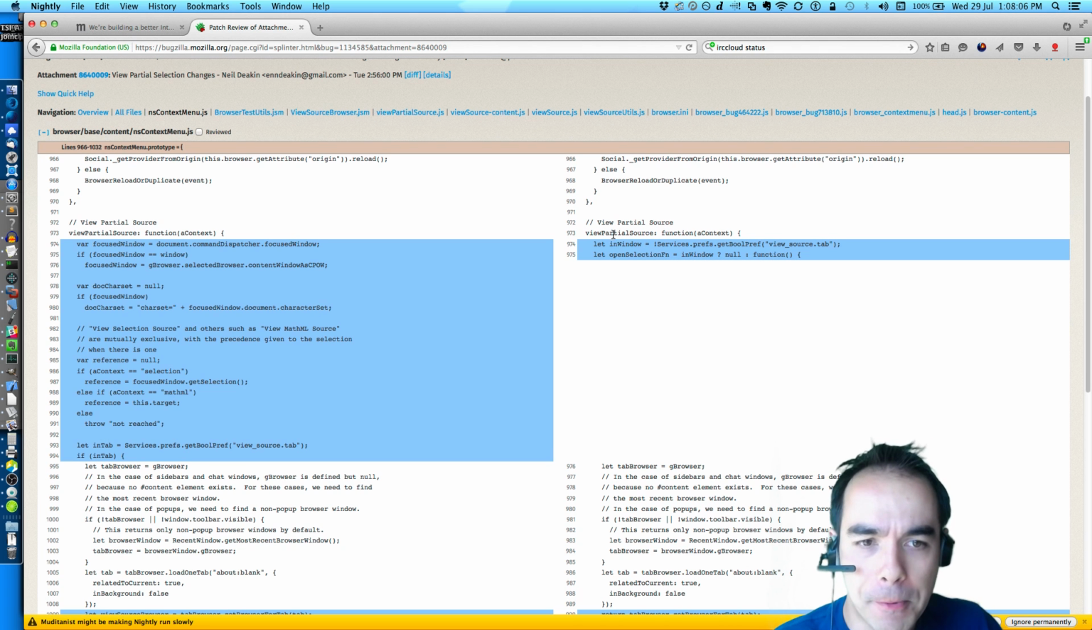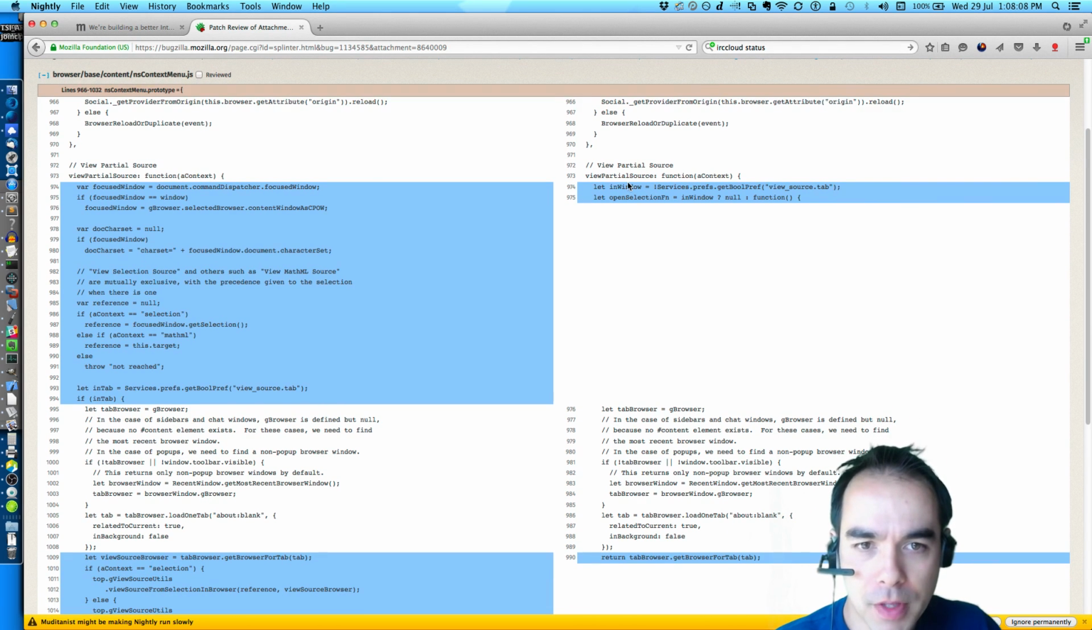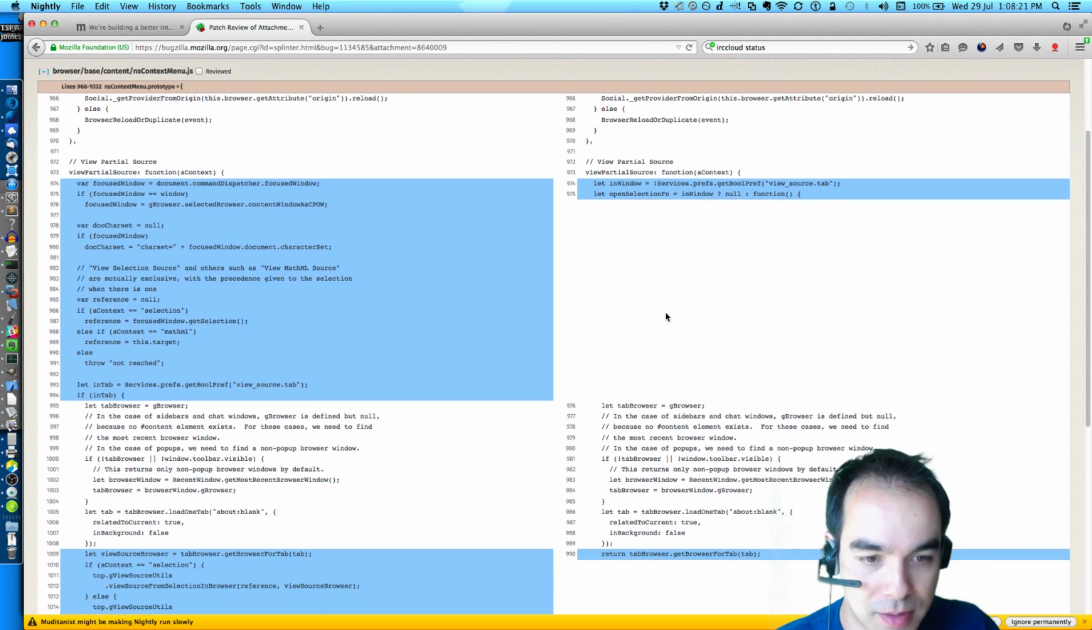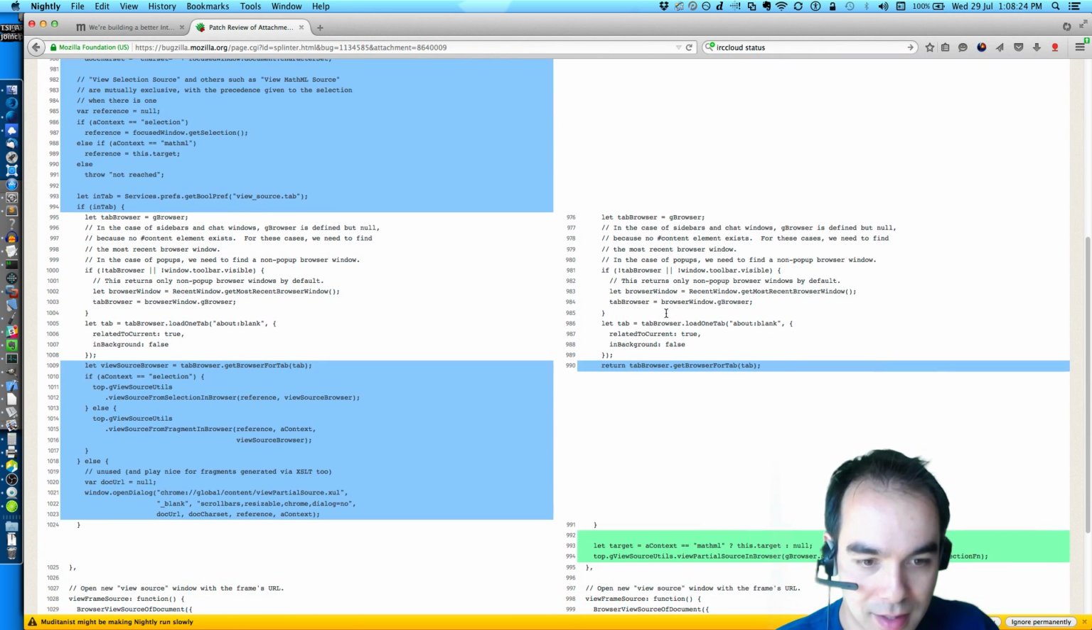Okay, so there's this function called viewPartialSource that takes a context. I'm not entirely sure what a context is. A context looks like it's just a string. It will either be selection or mathml. At least that used to be the case.